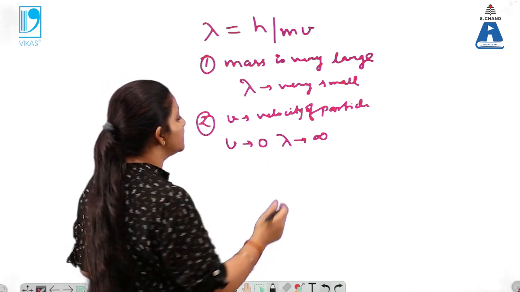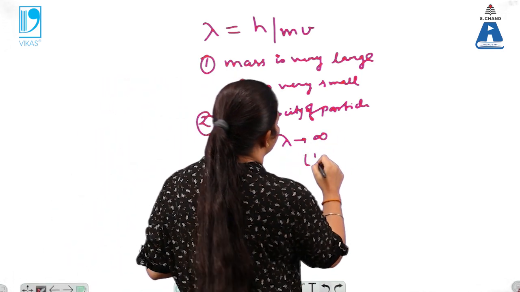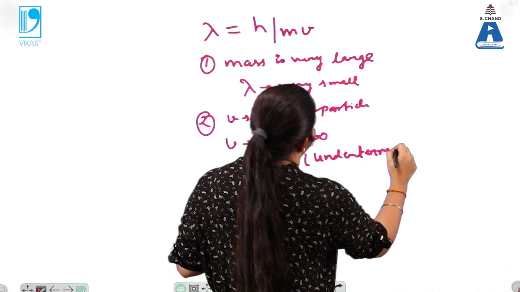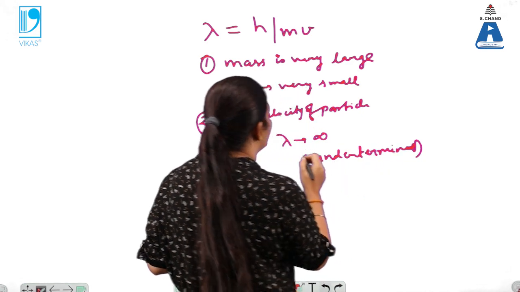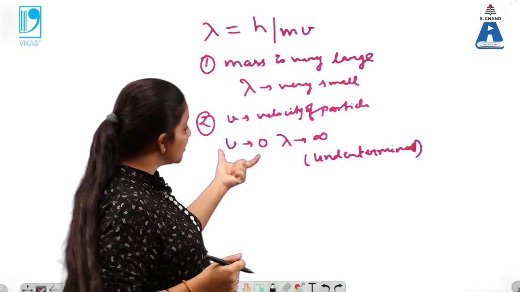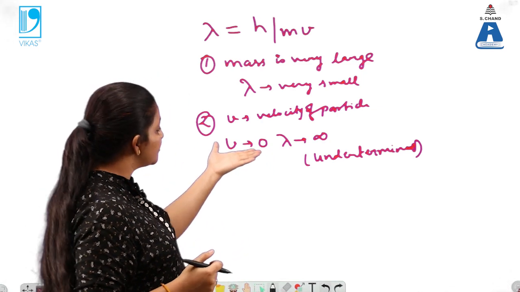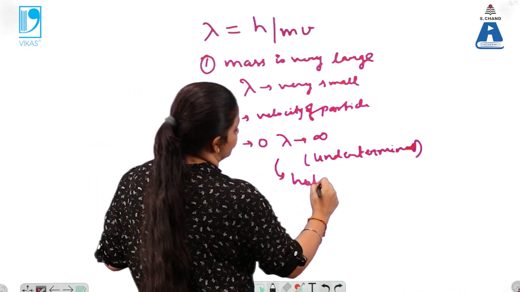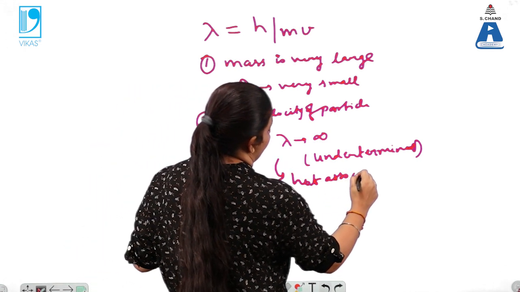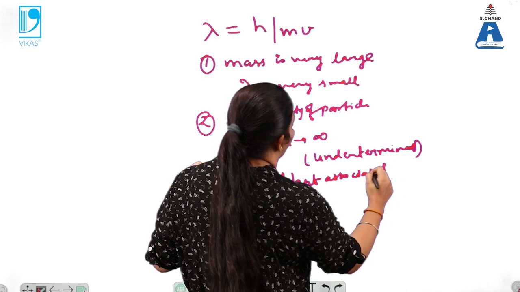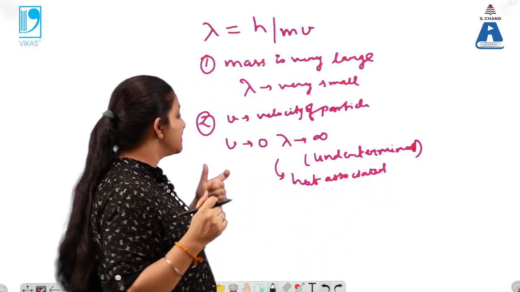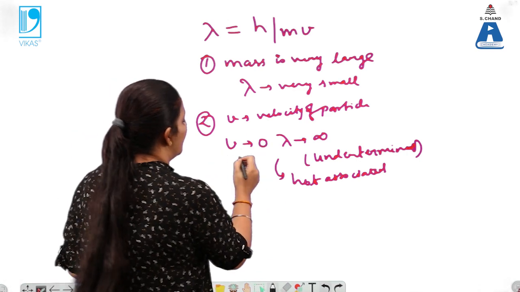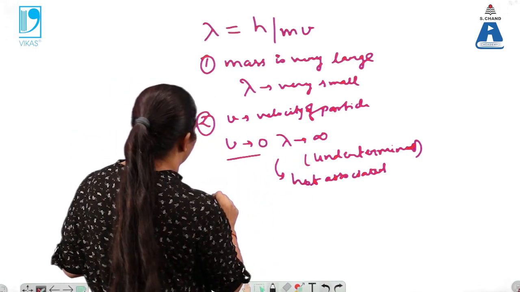That means it is undetermined; we are not able to determine lambda. So with stationary particles or stationary bodies, a wavelength is not associated. The matter waves are associated with moving particles only. So when v is 0, lambda is infinity.